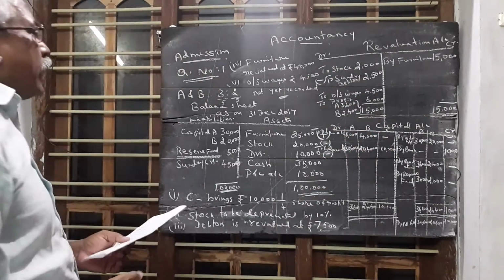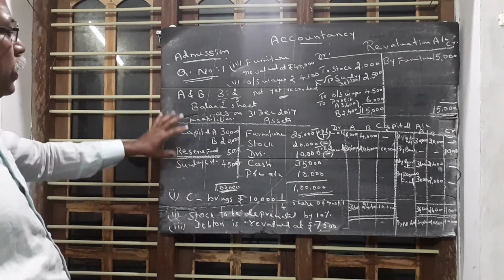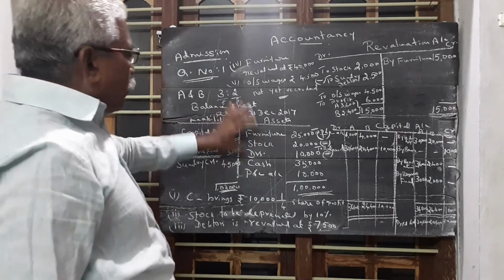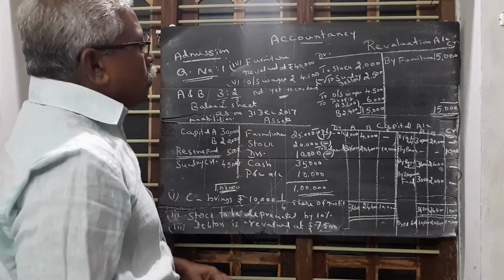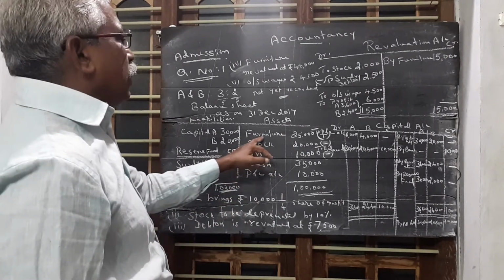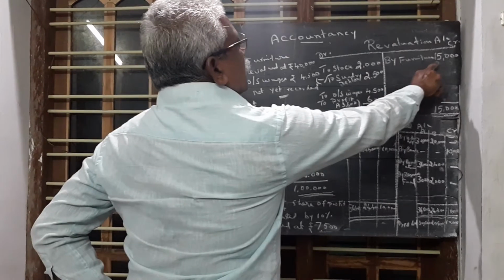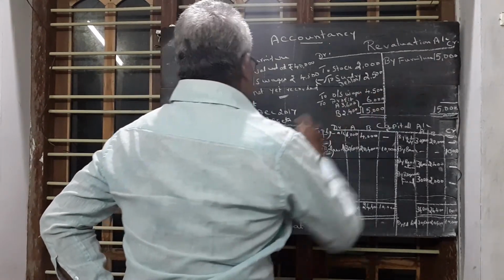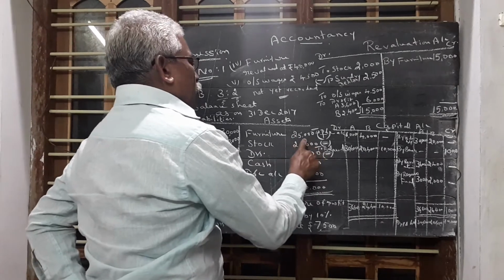Then we prepare the new balance sheet. In the new balance sheet, we just copy the old balance sheet, but the changes are also to be made. For example, furniture value 25,000. Now the furniture value of 5,000 is added. So furniture value is 25,000 plus 5,000 is equal to 30,000.